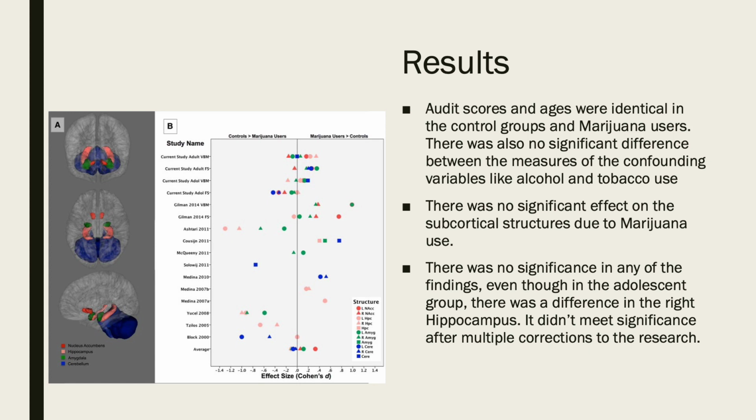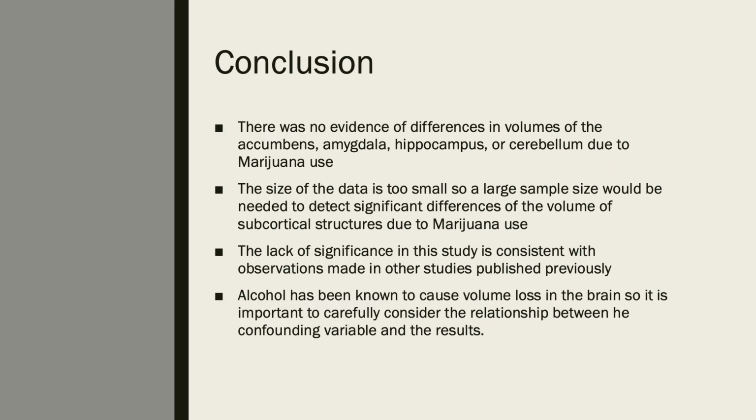The graph on the left shows the study's findings while also showing the effect sizes for marijuana users and control groups in other studies. The major conclusions from this research were that structural abnormalities in subcortical structures are not connected to marijuana use. There was no significant evidence of differences in volumes of the accumbens, amygdala, hippocampus, or cerebellum due